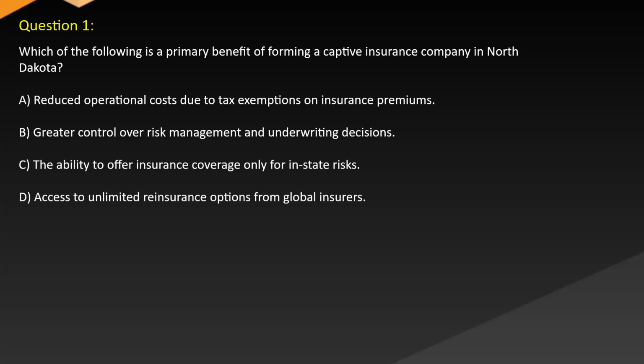Question 1. Which of the following is a primary benefit of forming a captive insurance company in North Dakota? A. Reduced operational costs due to tax exemptions on insurance premiums. B. Greater control over risk management and underwriting decisions. C. The ability to offer insurance coverage only for in-state risks. D. Access to unlimited reinsurance options from global insurers.